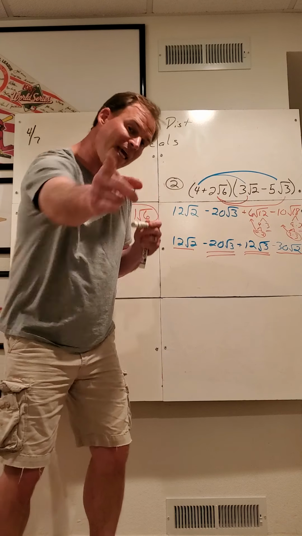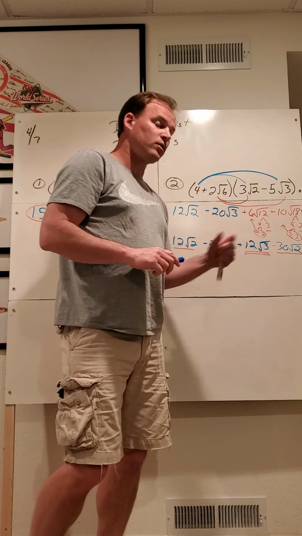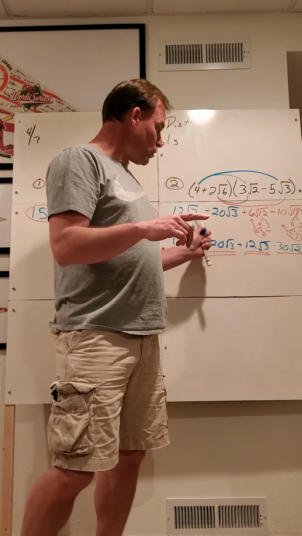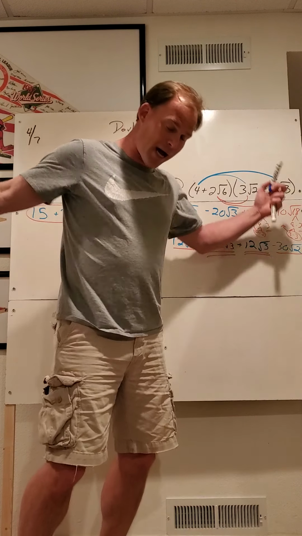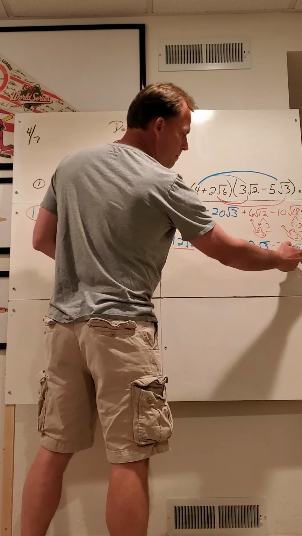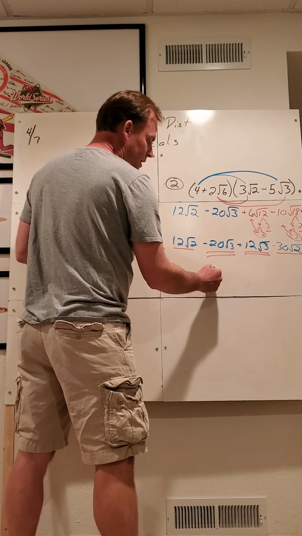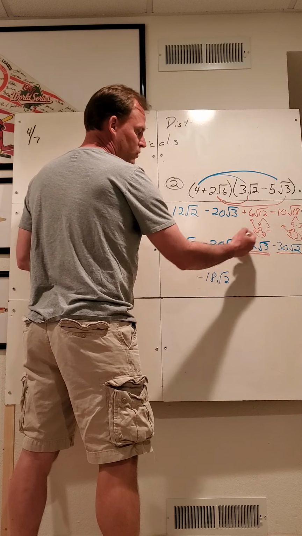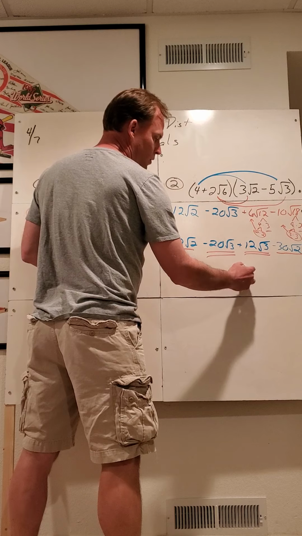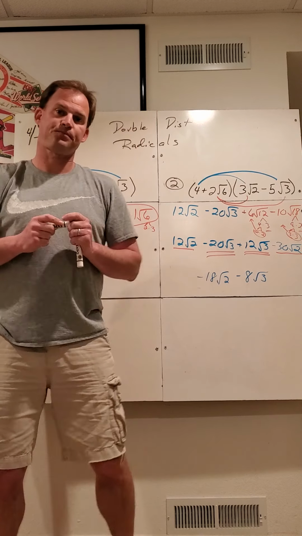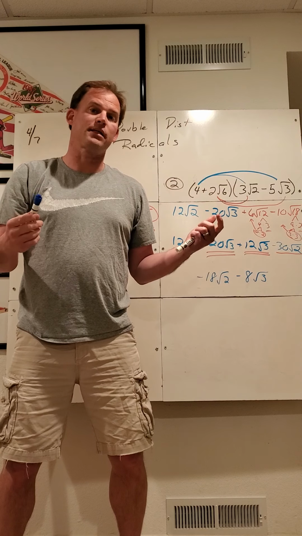So, if you can simplify the radicals you simplify them. If you have like terms, you combine them. 12 root 2 minus 30 root 2, negative 18 root 2. Negative 20 root 3 plus 12 root 3, negative 8 root 3. There it is, there you are.